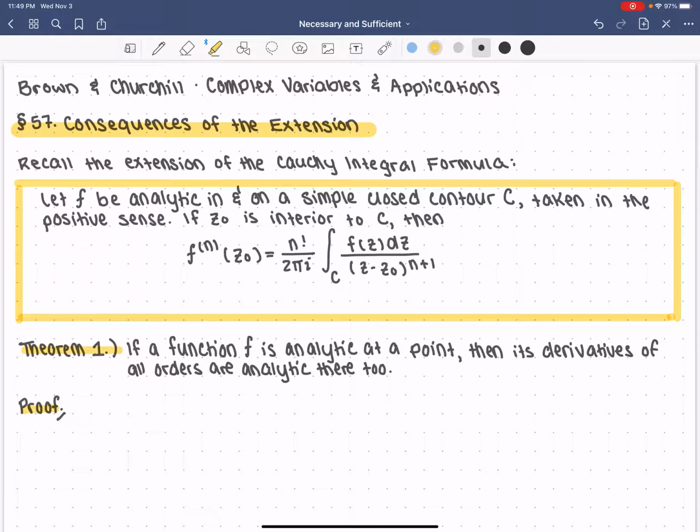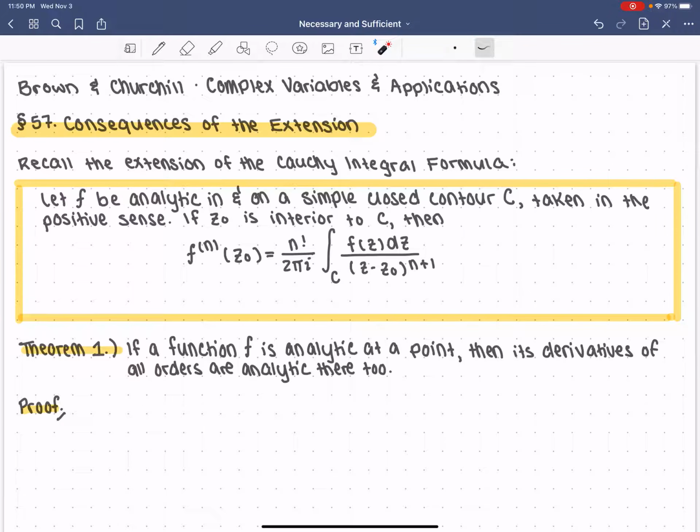So section 57 deals with consequences of the extension of the Cauchy Integral Formula. As a reminder, we say if f is analytic in and on a simple closed contour C, so by simple we mean something like a circle, without self-intersection, so something like this figure 8 wouldn't be allowed. Closed, meaning it's joined end to end. Again, keep in mind the example of a circle, and taken in the positive sense. By positive, we mean counterclockwise direction.